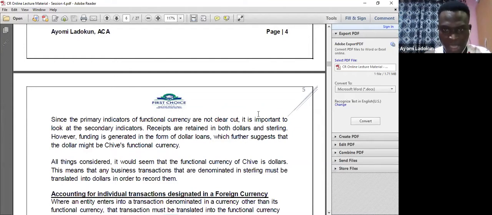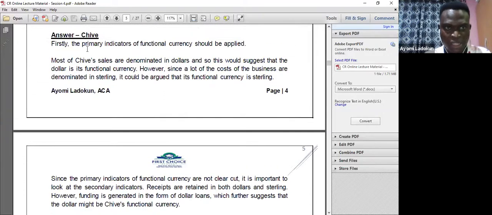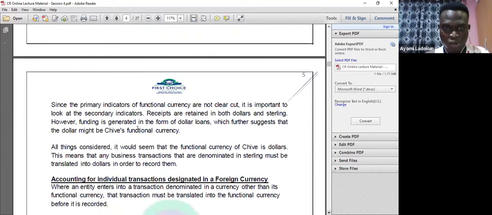Okay, so you can see that. So just explain to the examiner. Okay, let's go through it together. Okay, first, the primary indicator is functional currency should be applied. So most of Chief's sales are denominated in dollars, and so we suggest the functional currency. However, since a lot of cost of business are denominated in sterling, can you see that now? Okay, so you can also say it's sterling. Okay, then receipts are retained in both dollars and sterling. However, funding is generated from dollar loans. Can you see that? Which further suggests that dollar. So all things considered, the functional currency of Chief is dollar.